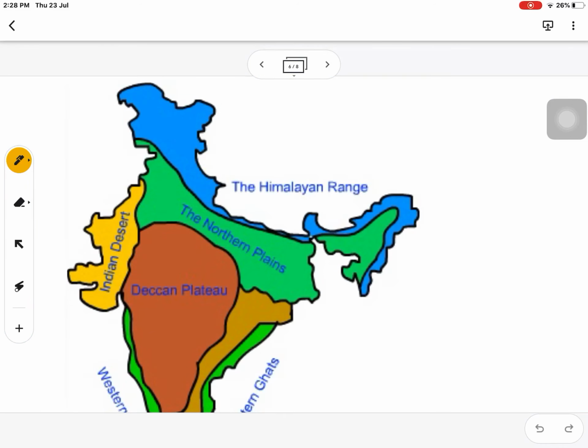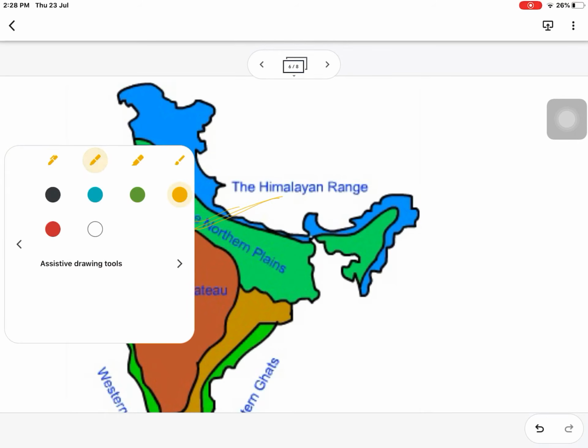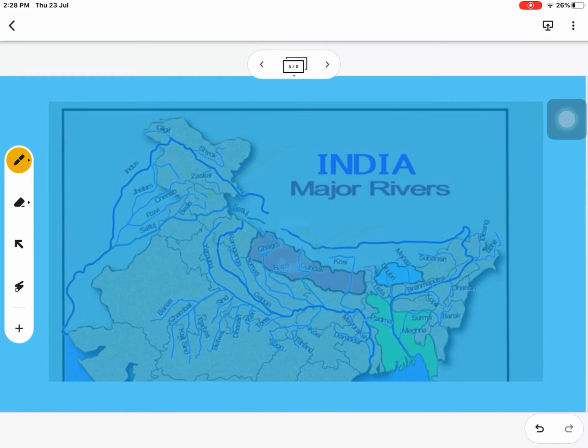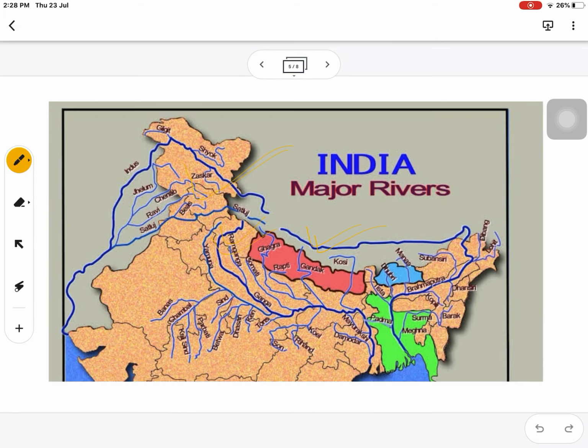Second important physical division in India, that is the northern plain. This plain region is mainly formed by the depositional process of several rivers like the Indus river and its tributaries like Jhelum, Chenab, Ravi, Satluj. Next, Ganga river and its tributaries like Yamuna, Ghagra, Gandak, Koshi. These are the important tributaries.